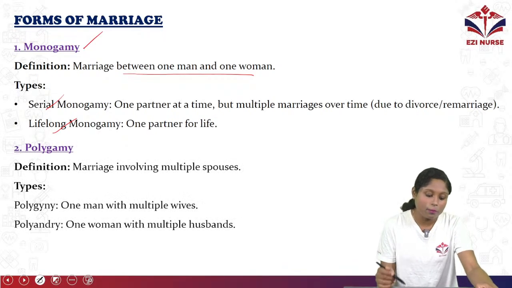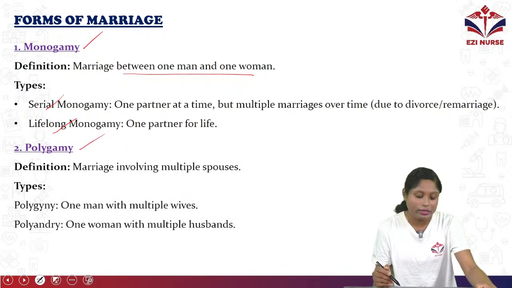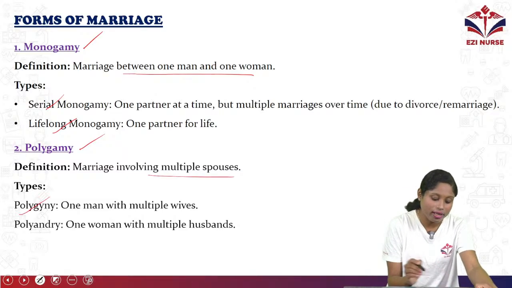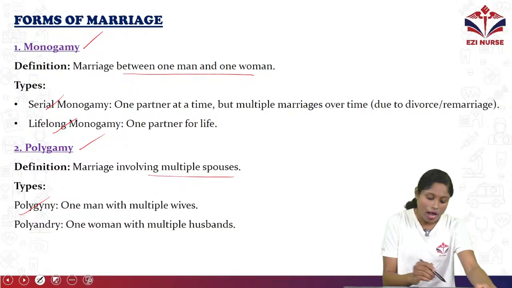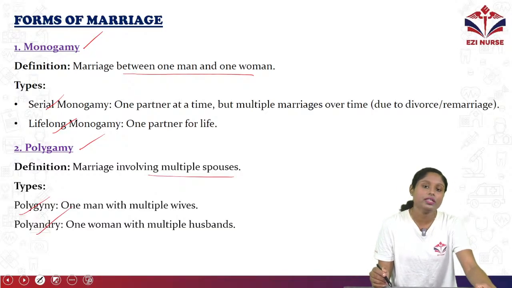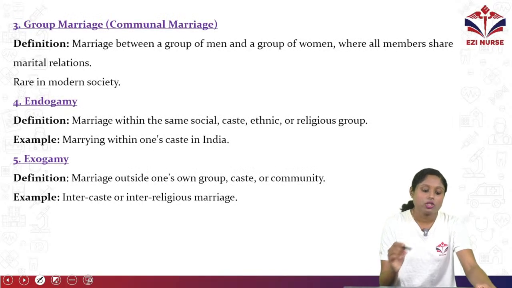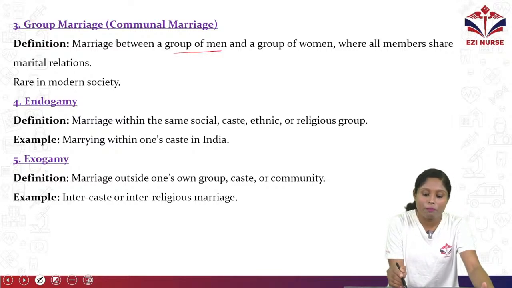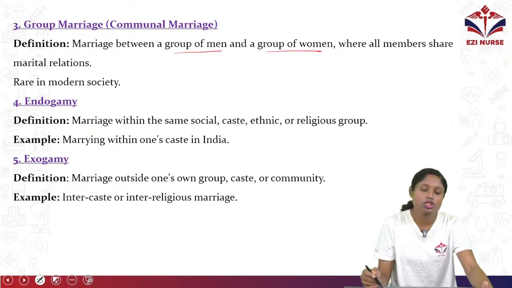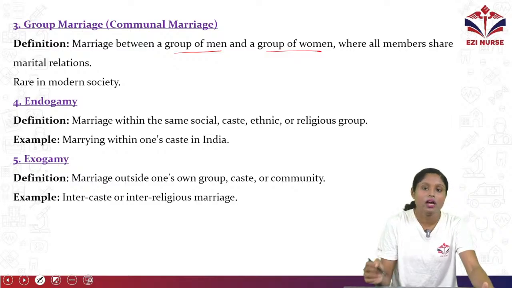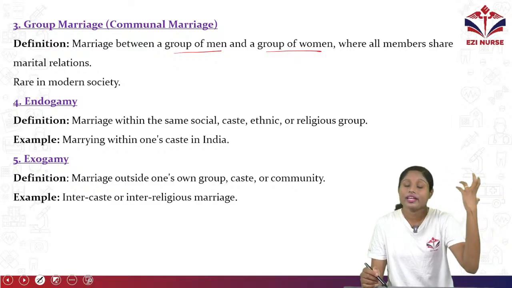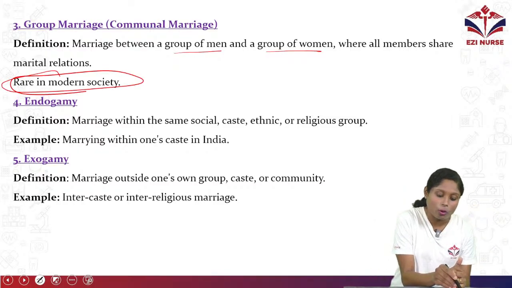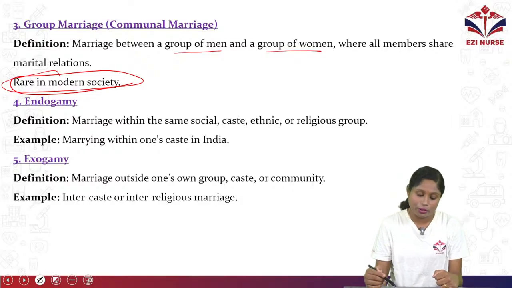Now we will discuss the next one, polygamy. What is polygamy? It's a marriage involving multiple spouses. The types are polygyny, one man with multiple wives, and polyandry, one woman with multiple husbands. Next is group marriage, also known as communal marriage. It's a marriage between a group of men and a group of women where all the members share marital relationships. It is rare in modern society. It was from ancient times, so it's not there in our modern society.